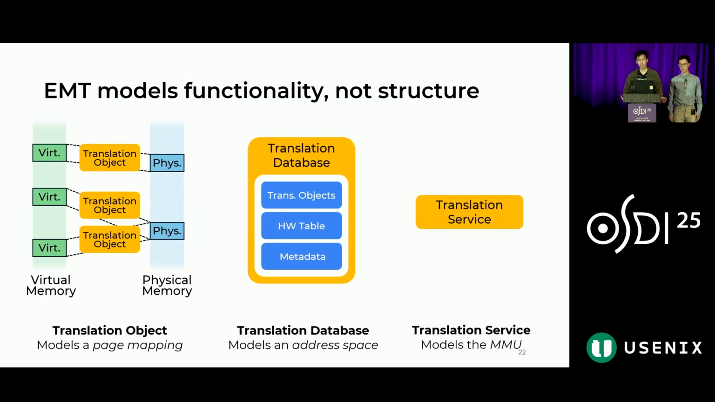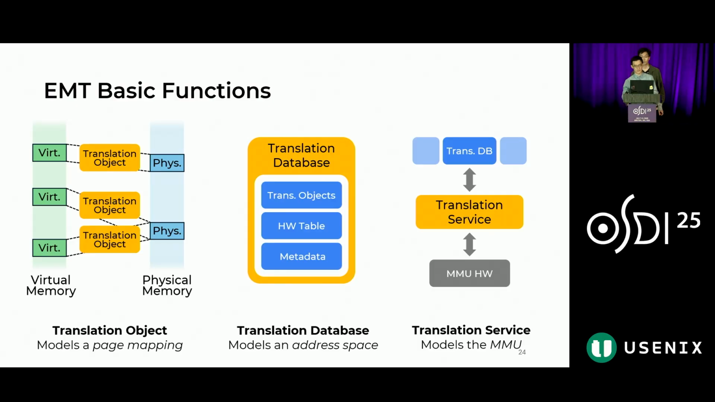After we have the proper abstraction for page mappings and address spaces, we can finally abstract the MMU itself. The job of the translation service is to interface with the MMU hardware and also manage the lifetime of translation databases so that address spaces can be properly initialized and destroyed. This service also abstracts the functionality of address space switch and the MMU register context. Now, with the understanding of the abstraction, let me hand over to Siyuan for detailing the EMT design.